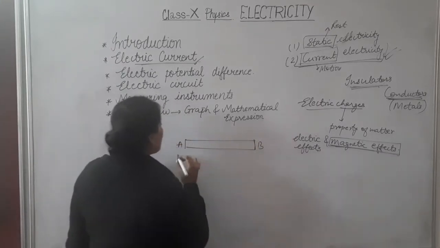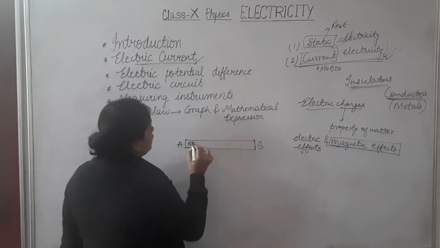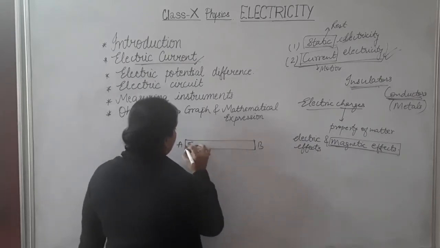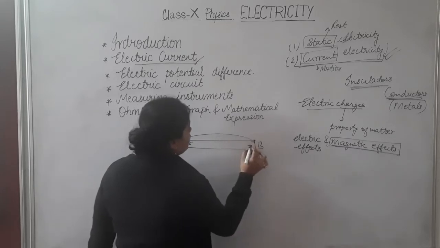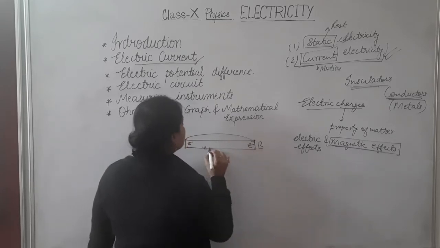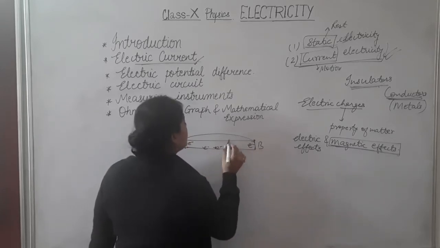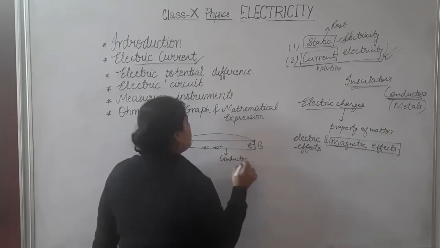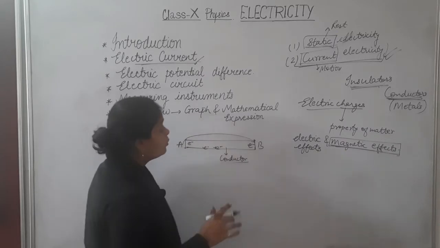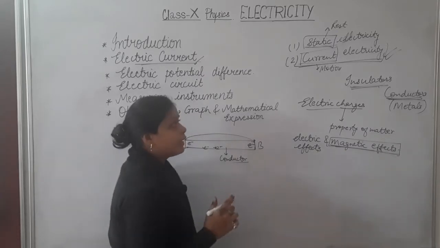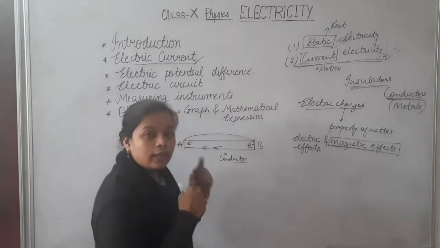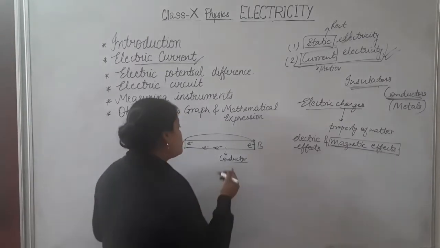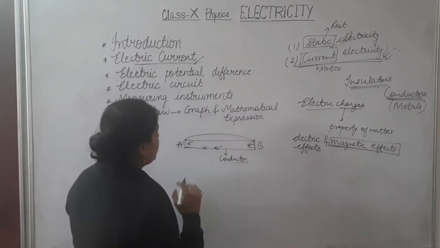Now if I am talking about this type of conductor, and I take any electron from this point A to this point B, most of the electrons will be moving, because this is a conductor or any current carrying wire. Electrons are free to move. That's why we say that through a wire current is flowing. Actually at that time charges are moving from one point to another.